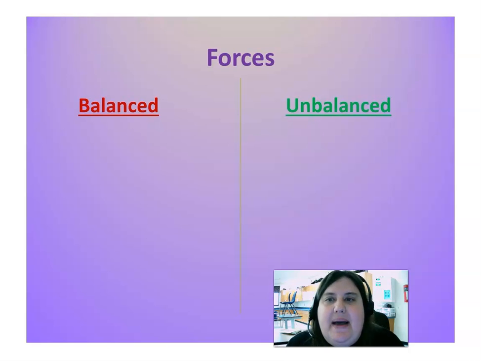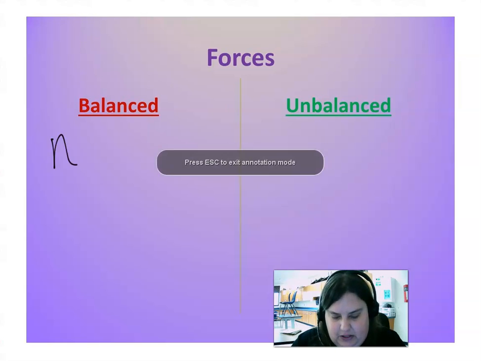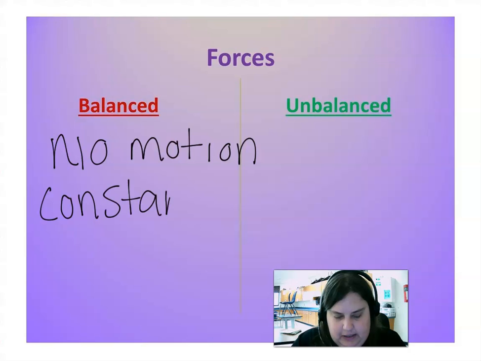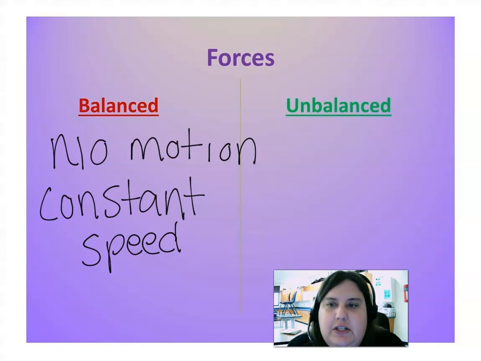So today we're going to talk about balanced versus unbalanced forces, and I'm going to give you some examples of both. But before we do, I want to give you a definition of a balanced force and then an unbalanced force. So a balanced force is something that has no motion or it shows constant speed. So if I have a car traveling at a constant rate of speed, it would be considered a balanced force.